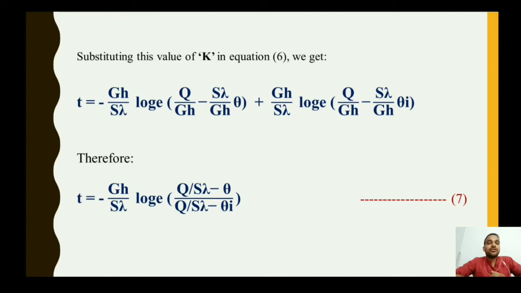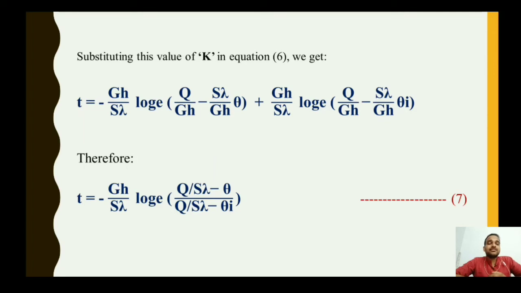Rearranging the above equation using logarithmic formulas, we can write t equals minus gh upon s lambda log e of q upon s lambda minus theta over q upon s lambda minus theta I. This is a very basic logarithmic relation, which most of you have learned; these are the basic logarithmic formulas.